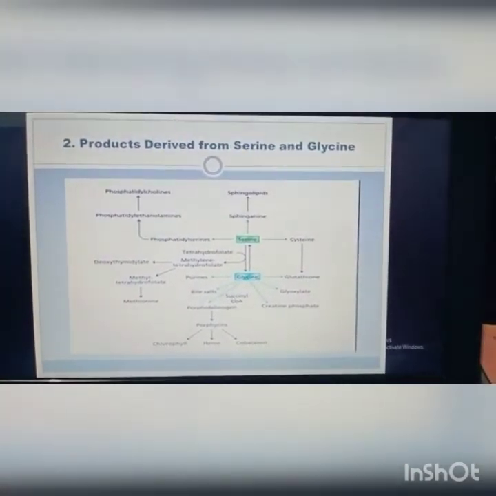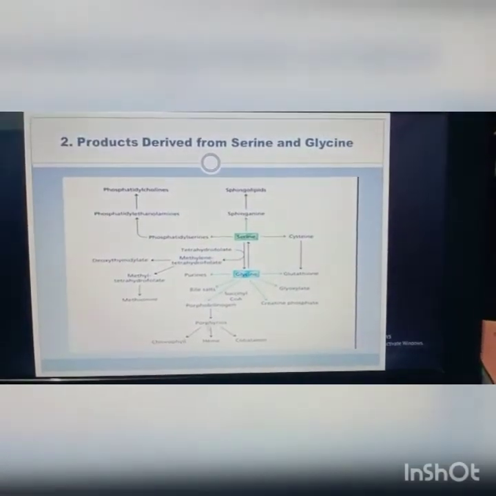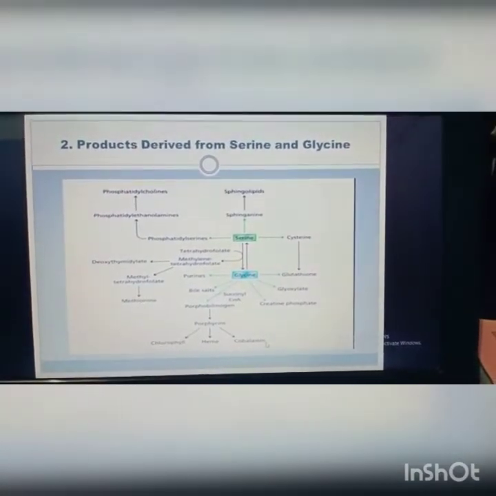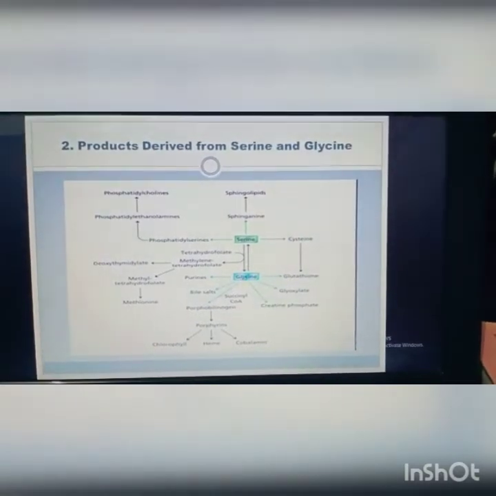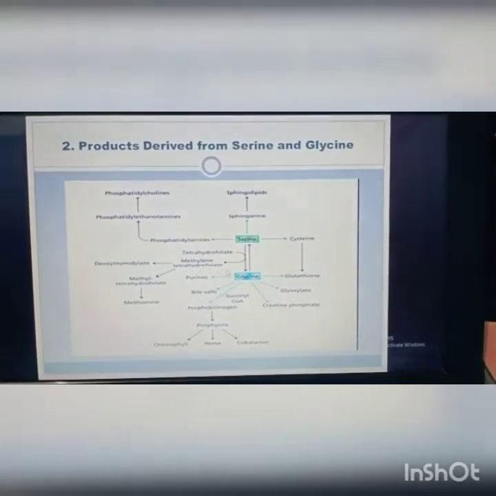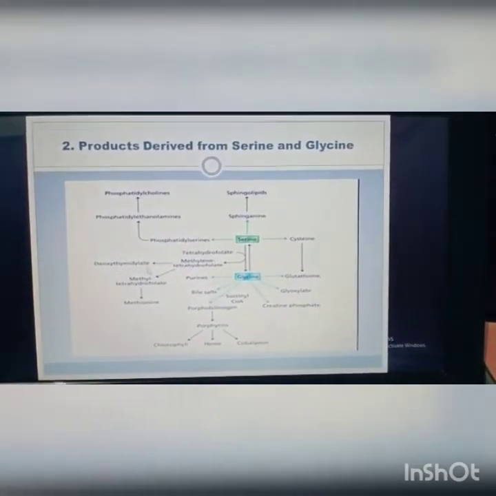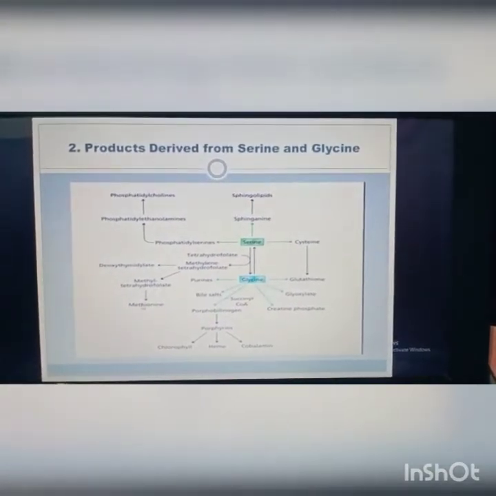Glycine and succinyl-CoA are the important precursors for the porphyrins. The porphyrins lead to chlorophyll, heme, and cobalamin. And then serine is converted to glycine, coupled to tetrahydrofolate becoming methylene tetrahydrofolate, which then becomes deoxythymidylate, and methyl tetrahydrofolate is converted to methionine.